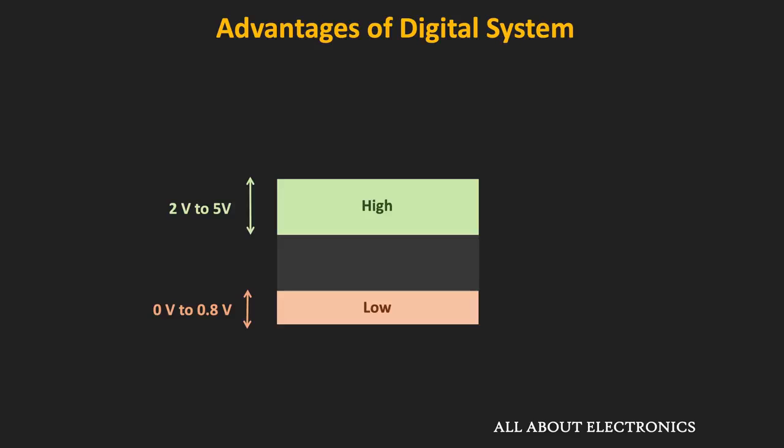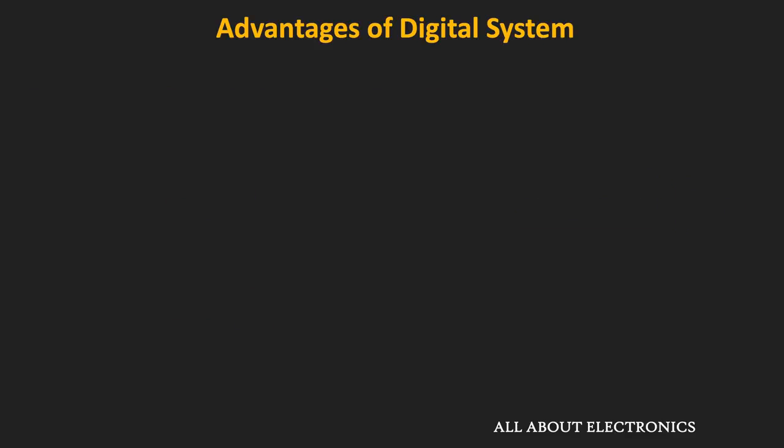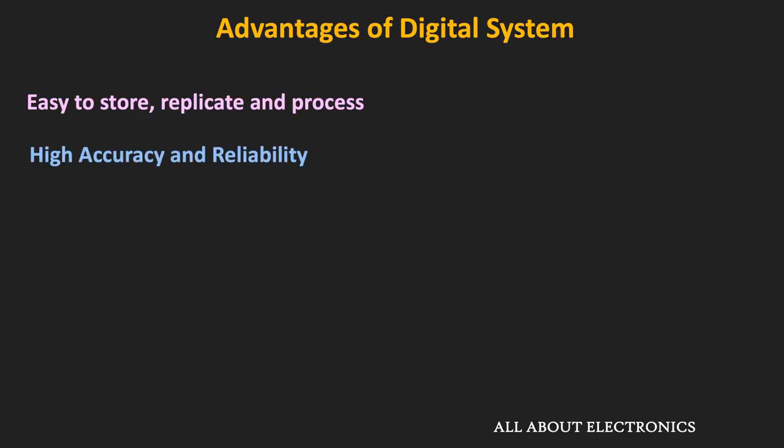And that is the advantage of this digital system. Because even if noise or interference gets superimposed on the actual signal, as long as the signal level is within a certain band, it is possible to identify that signal as either logic 0 or logic 1. So that is one of the advantages of this digital system over the analog system. The other advantage of this digital system is that digital data is easy to store, replicate and process. The same is not true with the analog system. Moreover, digital systems are more accurate and reliable than analog systems.